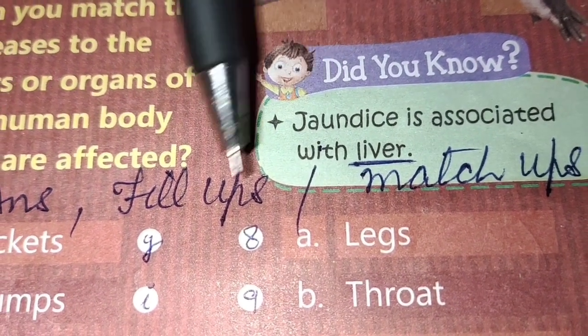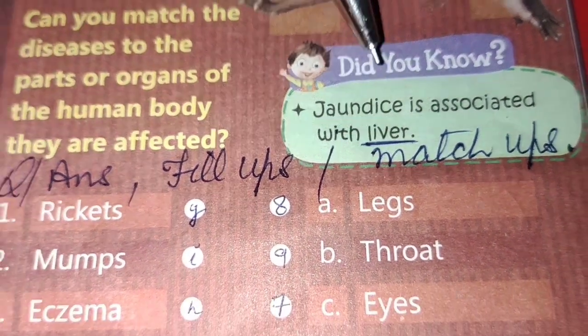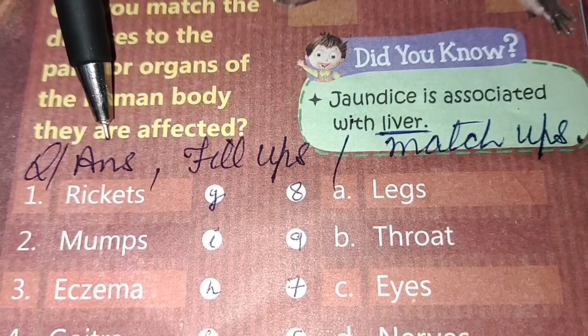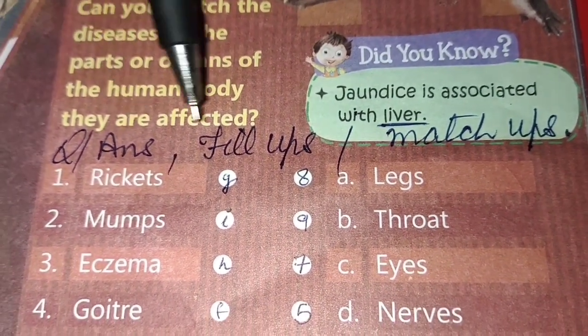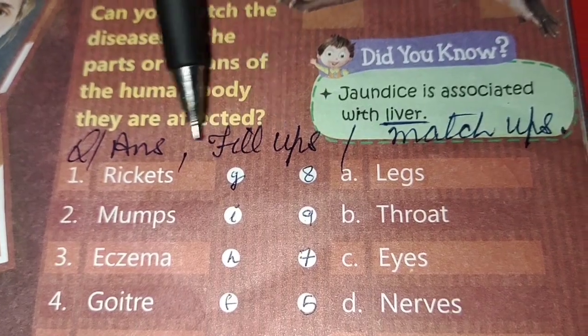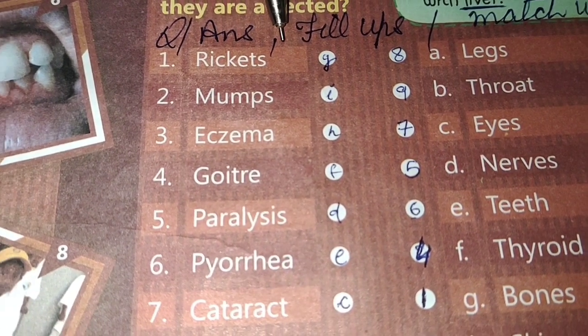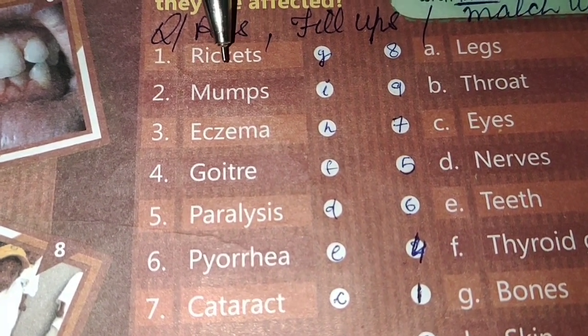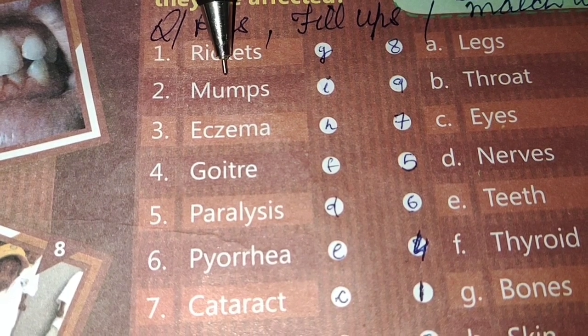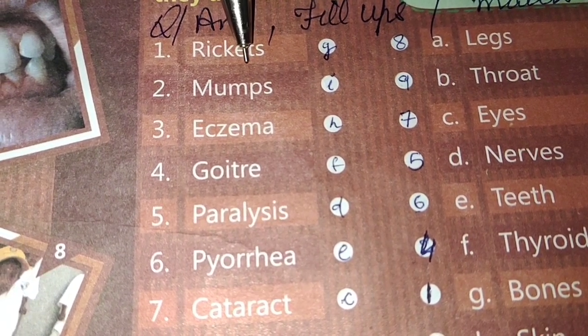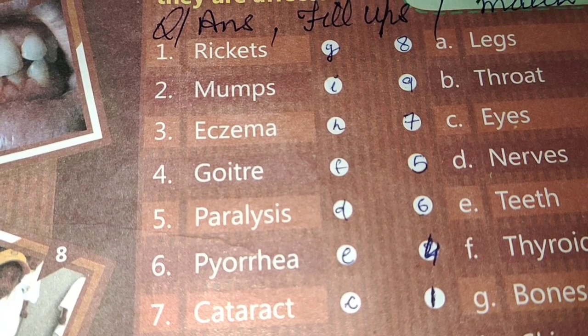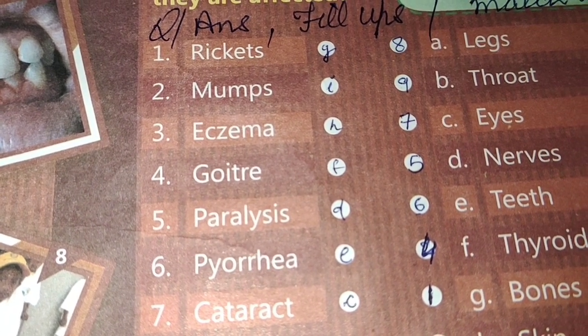So my dear children, they can give questions in the form of question answers. For example, rickets is associated with which part? Or mumps is associated with dash. Okay children. So question answer, fill-ups, match-ups.